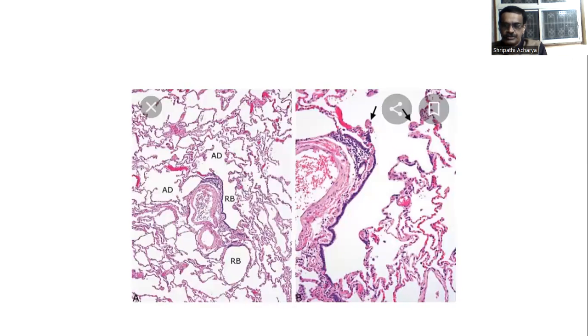So here you see emphysema. In emphysema, the alveoli become enlarged. If bronchial asthma is not properly treated, that will lead to bronchiectasis.